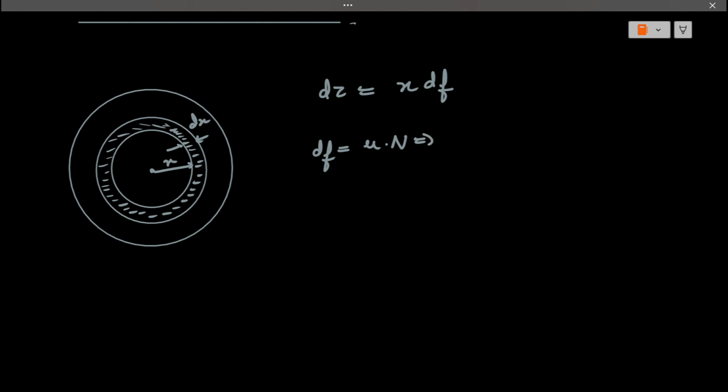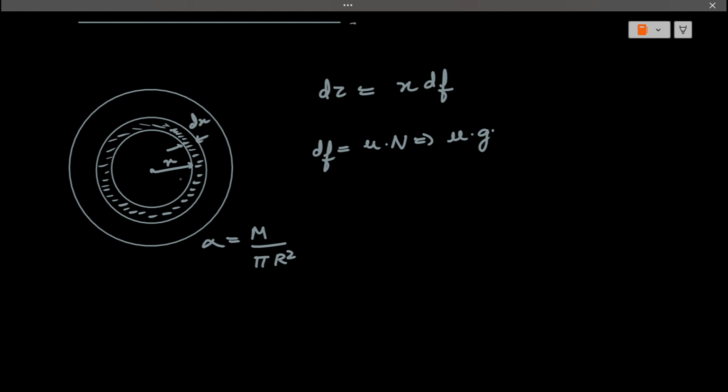Now normal is just the weight, so for weight we'll have g and the mass. Now the mass of this element is something we are aware of. For that we'll have to find the value for sigma. Sigma is the mass density, right? So we have the mass density as sigma, which is m by pi r square.